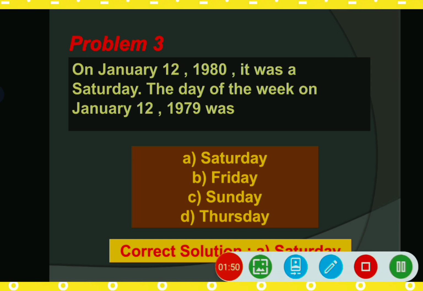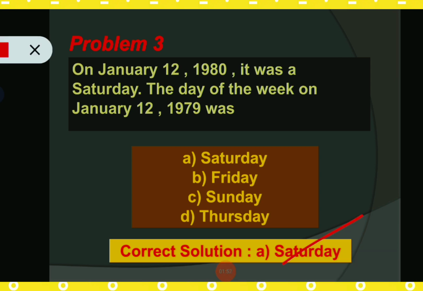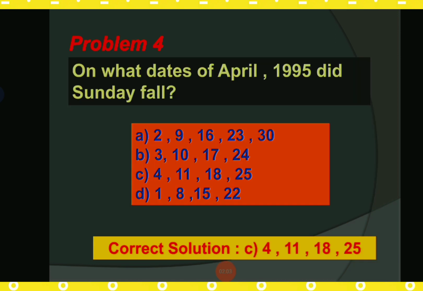So option number A is wrong. So option number B is the correct answer. So January 12th, 1979 was Friday. I think this is clear. So now move on to the next problem.